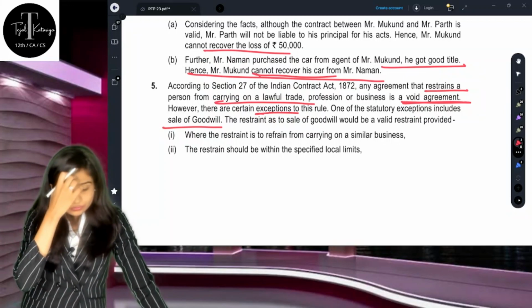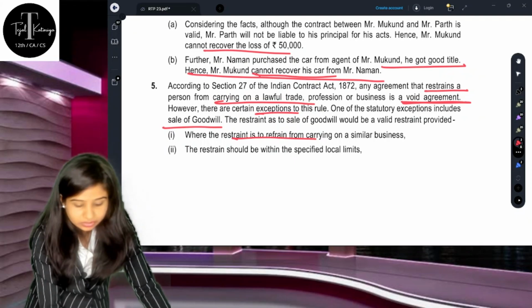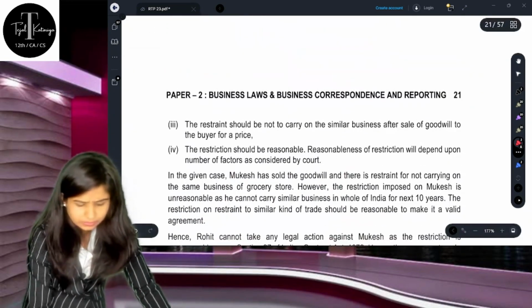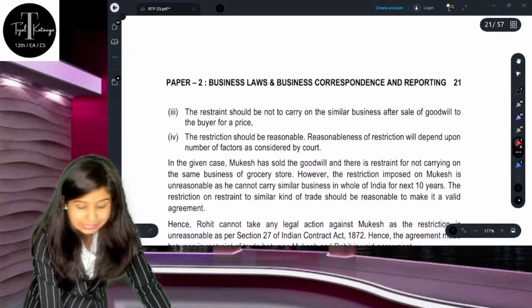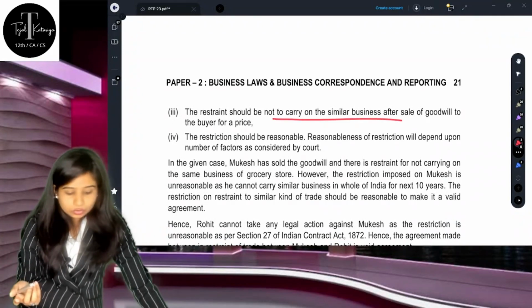So sale of goodwill is one of the exceptions, and this exception is saying that where the restraint is to refrain from carrying out the similar business, but this should be within specific local limits or for a specific period of time, and this restraint should not carry the similar business after the sale of the goodwill to the buyer for a price.